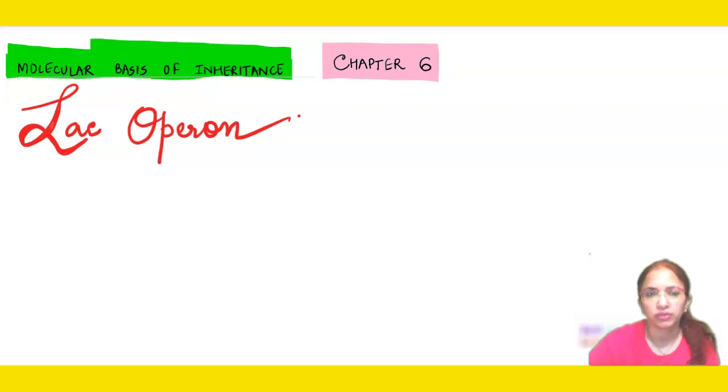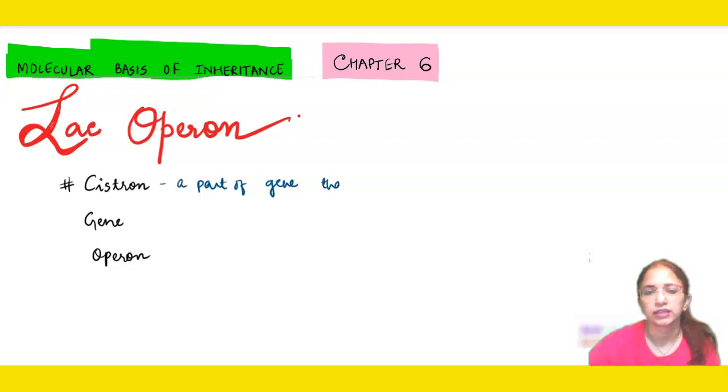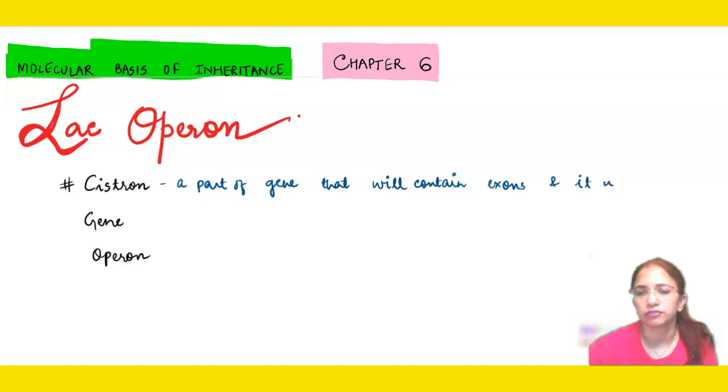So before we start with the operon, let's understand what is cistron, gene and an operon. Okay, so first of all, cistron is a part of gene, right? It's a part of gene that will contain exons and it will be translated.